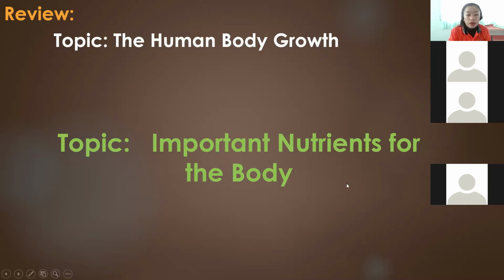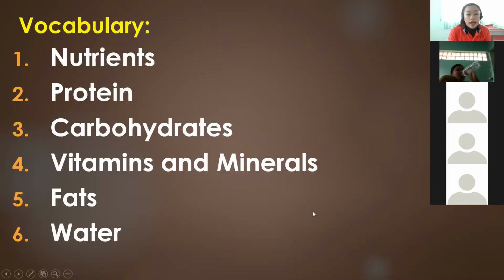We're going to talk about the nutrients. Let's first have our vocabularies for today. Number 1, we have the word nutrients. Number 2, protein. Number 3, carbohydrates. Number 4, vitamins and minerals. Number 5, fats. And number 6, water.